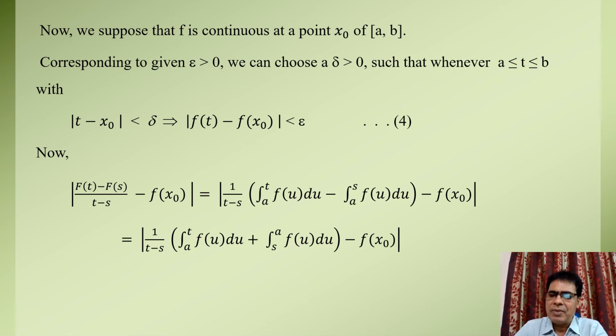Then by using the properties of definite integral, the right hand side equals mod of 1 upon (t minus s) times integral of f over the limit a to t plus the integral of f over the limit s to a, minus f(x0). On solving it, we get it is equal to mod of 1 upon (t minus s) times integral of function f over the limit s to t, minus f(x0).